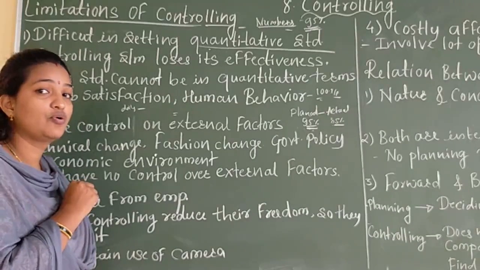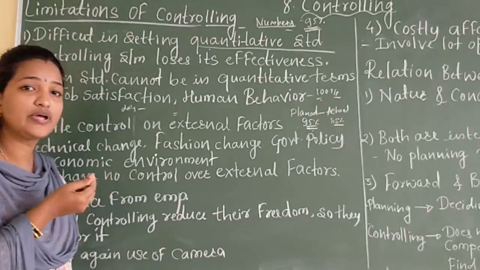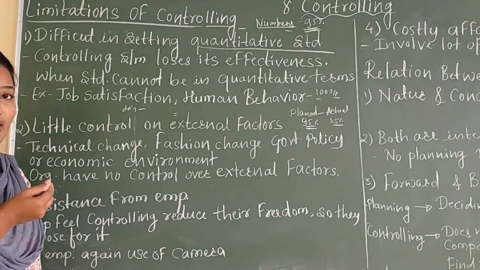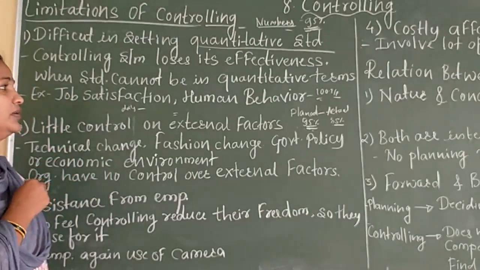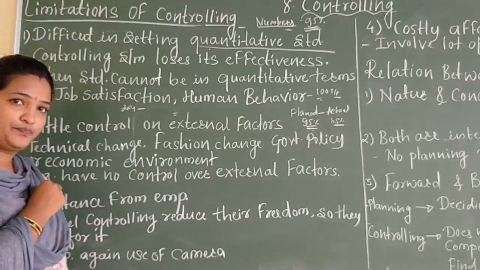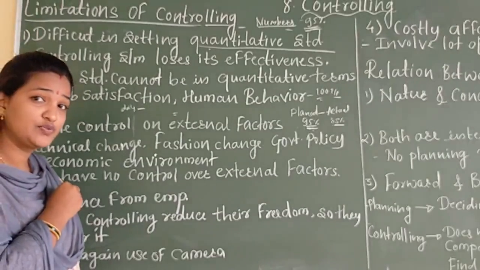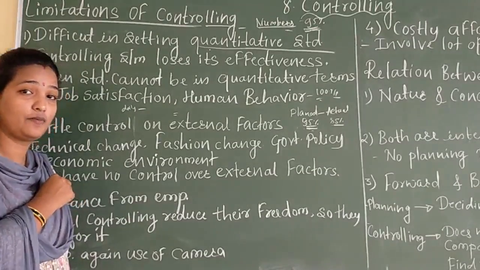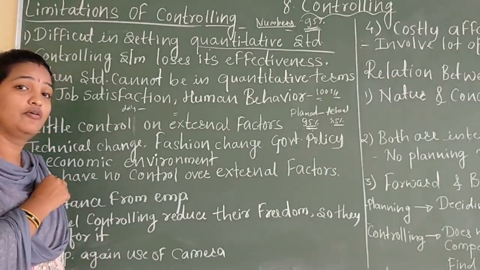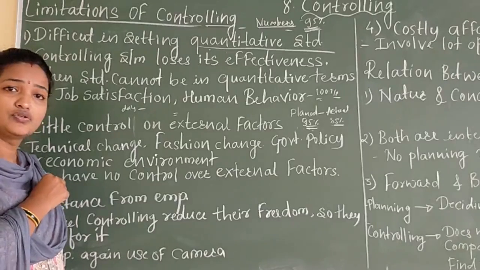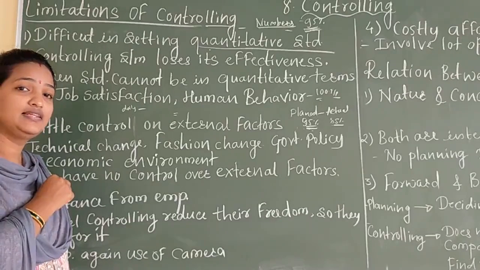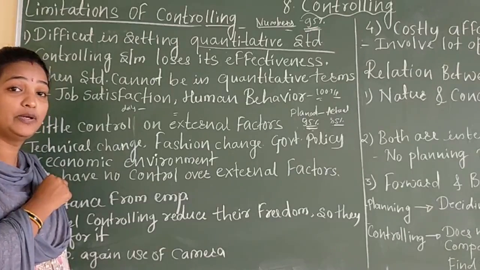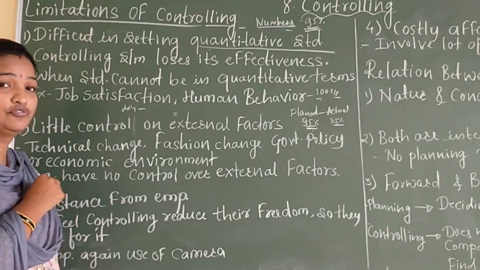It is difficult to control the process because we do not know what is actually going to happen. Take job satisfaction as an example. How can you measure it? You cannot clearly say I got 95% job satisfaction or I have 50% job satisfaction in numerical, quantitative form.